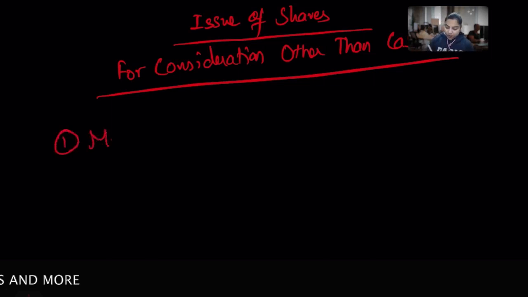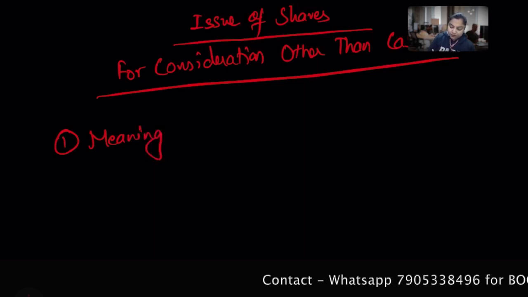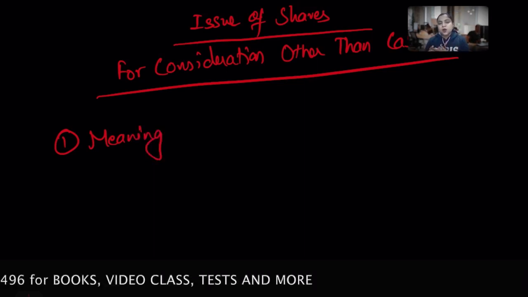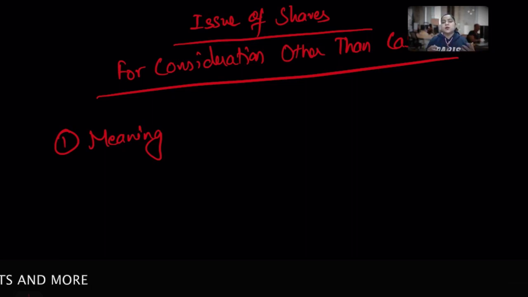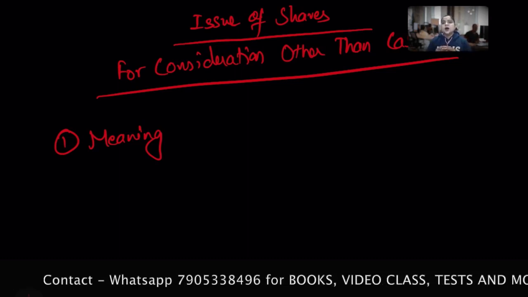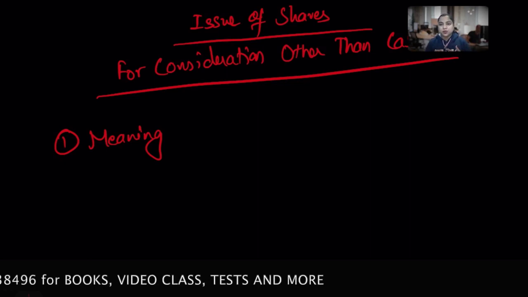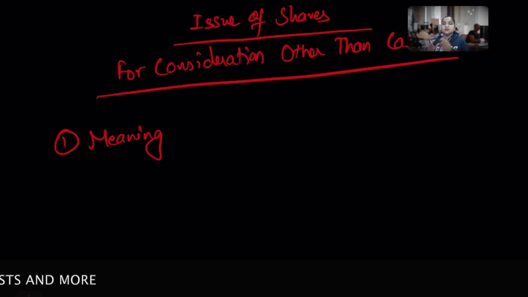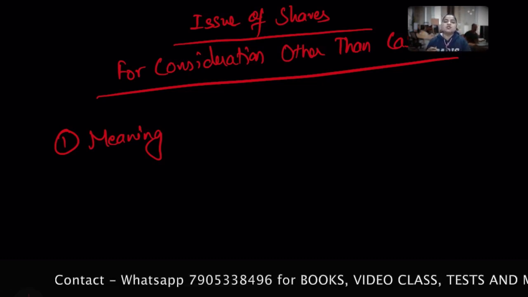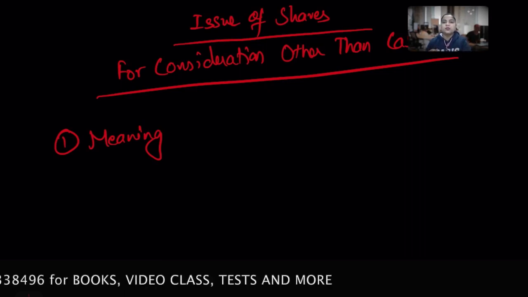Cash. Okay. So there are situations, it is very important to understand, whenever you are covering any topic, that particular meaning. Okay, so yeah, the company is allotting some shares to the shareholders, but there is a situation when the allotment has been made of the shares against other than cash, that means not in a cash form, which is not received in the cash form, and in that case we call it issue of shares for other than cash. So there are few cases in which we come across the other than cash situation.